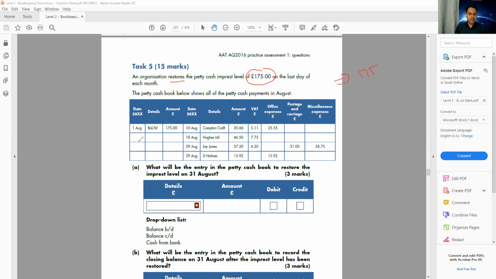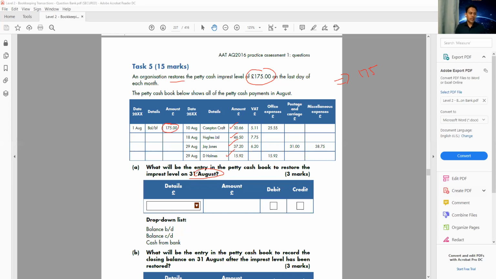Okay, let's read this question. At the beginning of the month, we can see we have 175, and we have spent all this money: 30 pounds, 46 pounds, 37 pounds, and 15 pounds. The first question is, what will be the entry in the petty cash book to restore the imprest level on 31st of August?